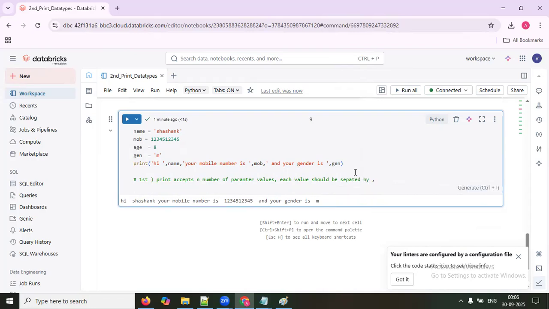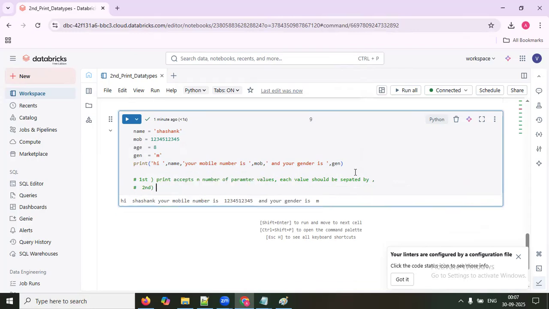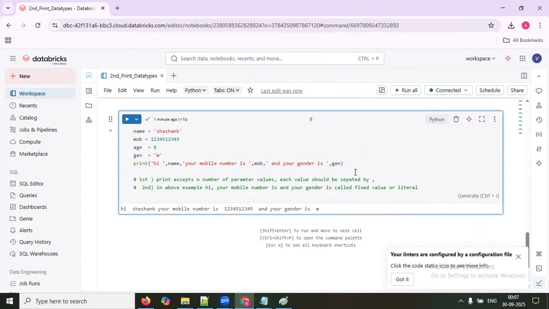That's the first rule. The second rule: in the above example, hi, your mobile number is, and your gender is are called fixed values, or if you talk about database terminology, we can call it literal. I hope you understood about this one.